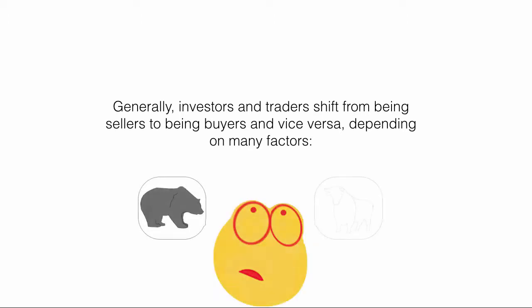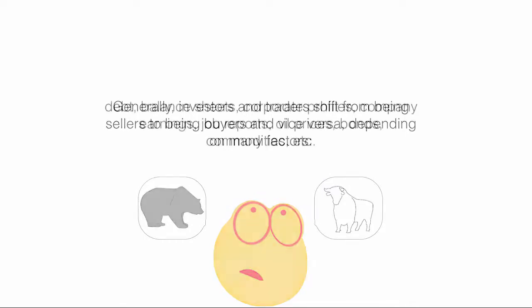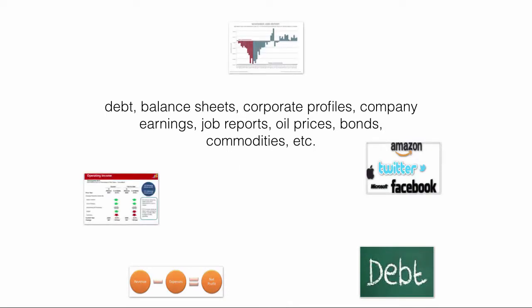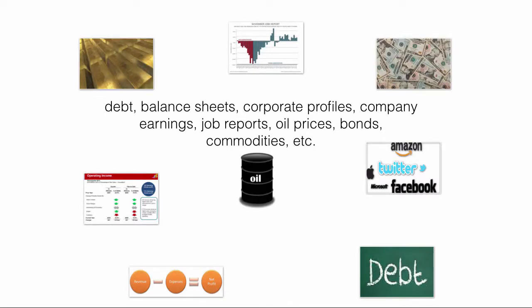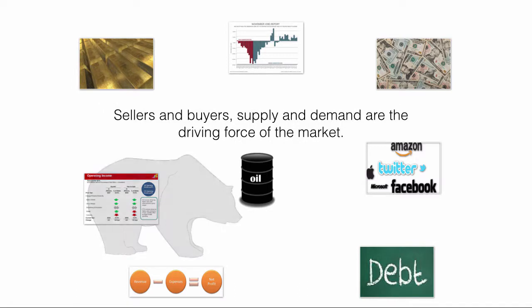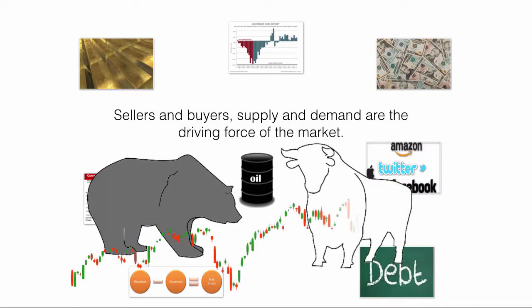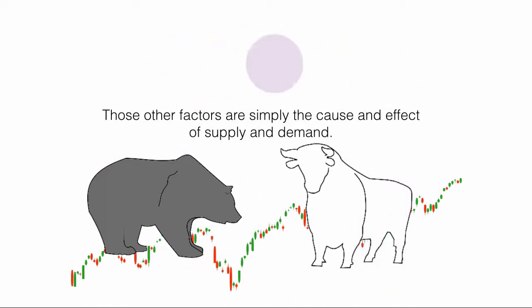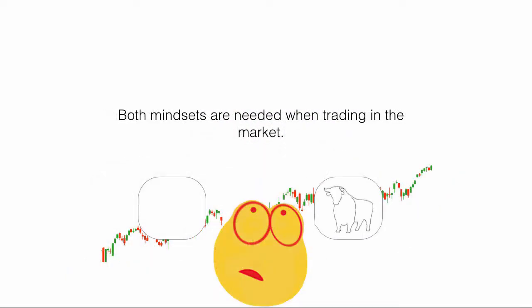Generally, investors and traders shift from being sellers to being buyers and vice versa, depending on many factors: debt, balance sheets, corporate profiles, company earnings, job reports, oil prices, bonds, commodities, etc. Sellers and buyers, supply and demand, are the driving force of the market. Those other factors are simply the cause and effect of supply and demand. Both mindsets are needed when trading in the market.